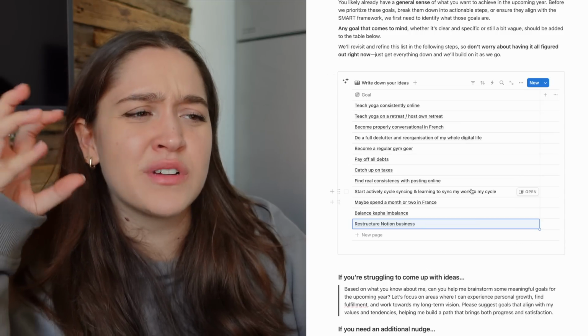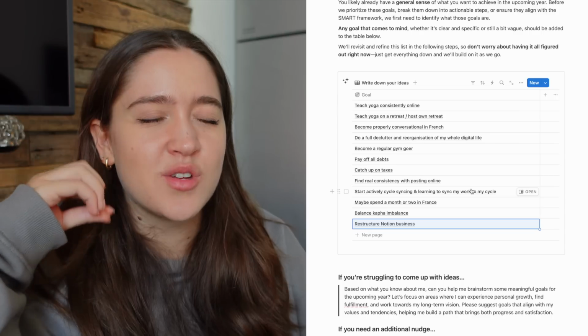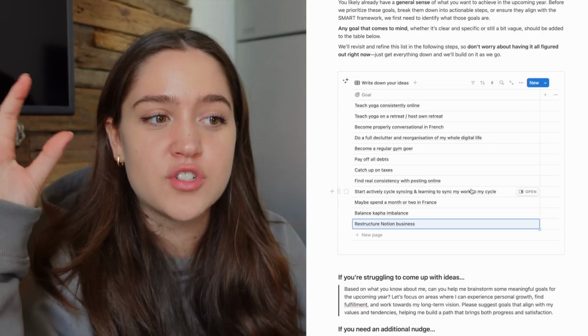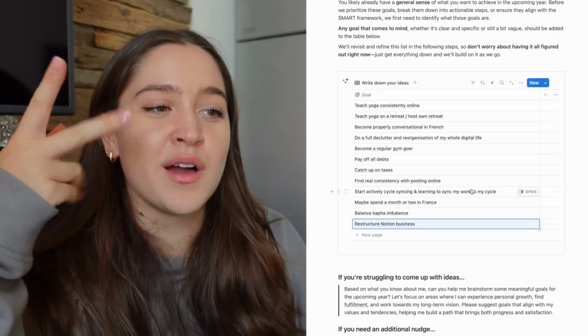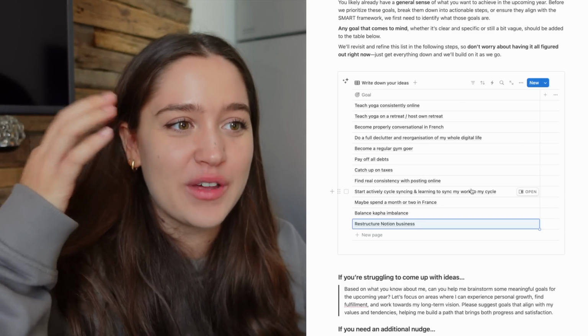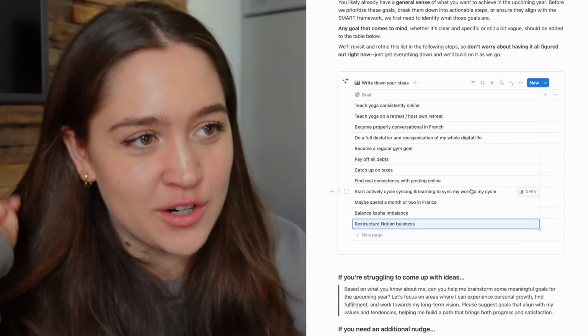that I've brainstormed. They're written out in very weird ways. Like, for example, restructure my Notion business. That is not necessarily the wording that I would use, but in this step, we're just brainstorming. So, for example, I have become a regular gym goer. Like, that is the least specific goal ever. Or, like, become properly conversational in French. Not just conversational, properly conversational.